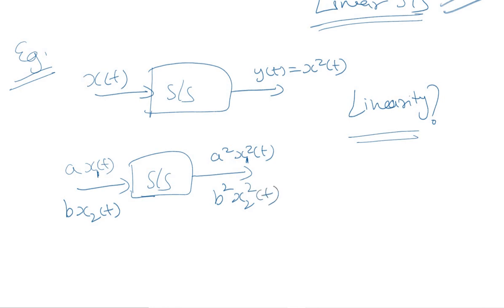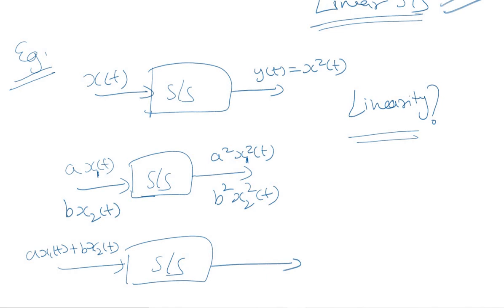Now, if we take the same system and we take input as a times x1(t) plus b times x2(t), what will be the corresponding output? The function of the system is that it squares the input signal. So in this case, this is the entire input signal, a times x1(t) plus b times x2(t). So the output will be the square of this entire input signal, that is (a x1(t) plus b x2(t)) whole square. This will be the output.